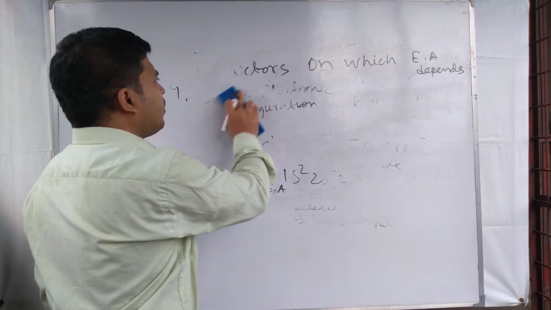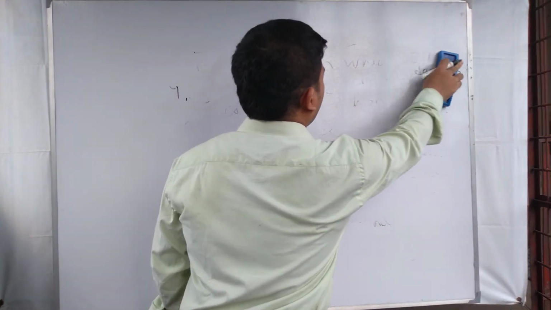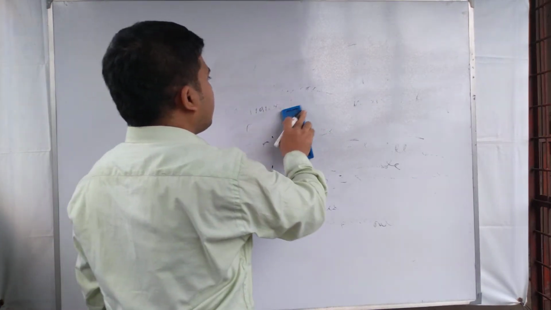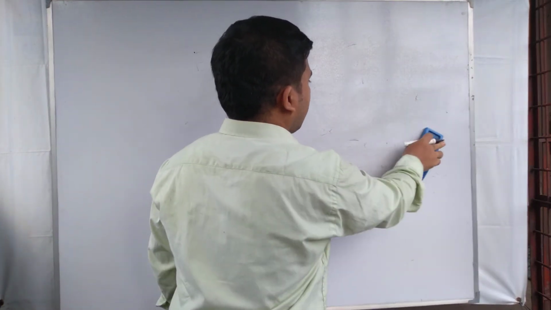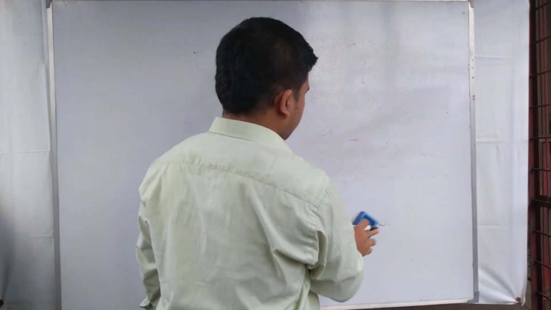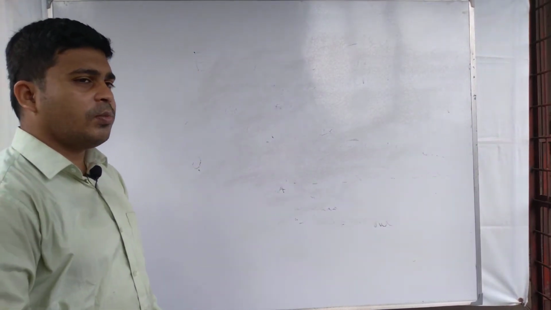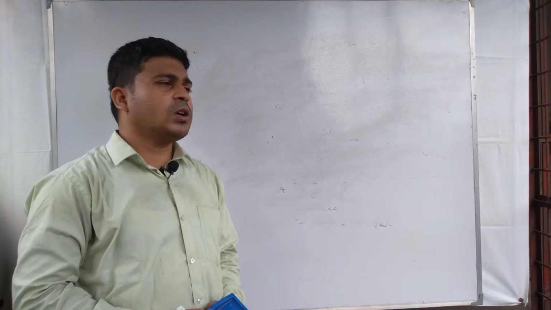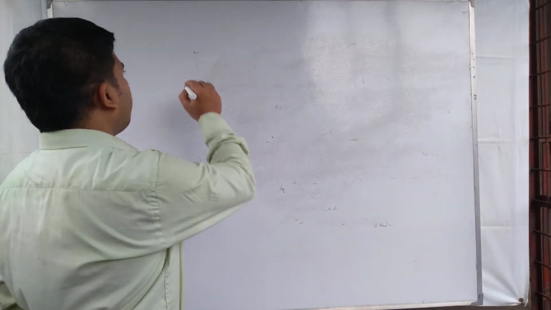So electron affinity depends on three factors. One is nuclear charge, another is atomic size, and the next is electronic configuration. Stable electronic configuration means electron affinity is higher.